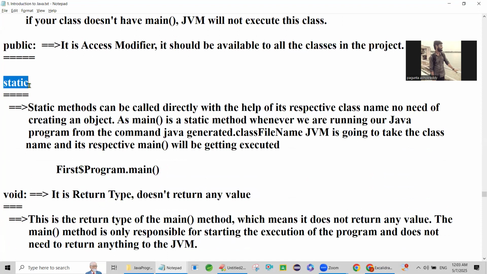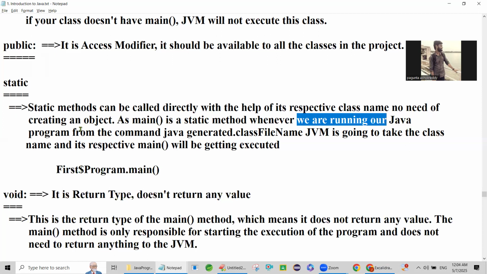If you declare static, what is the use? If you declare a method as static, you can call it directly through the class without creating an object. You call it as class name dot method name, without creating an object. As the main method is a static method.